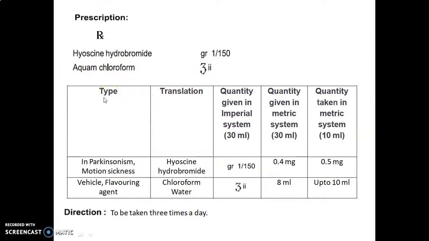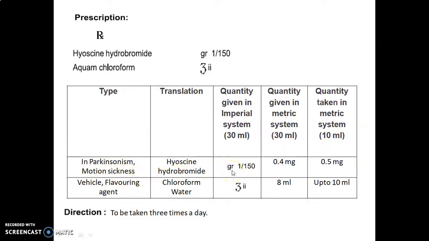Type, that is the use or category of ingredients. Translation means name of ingredient. Quantity given in the imperial system for 30 ml. Quantity given in the metric system, that is also for 30 ml, and quantity taken in the metric system, which is for 10 ml. So first of all, hyoscine hydrobromide, it is used in Parkinsonism and motion sickness.